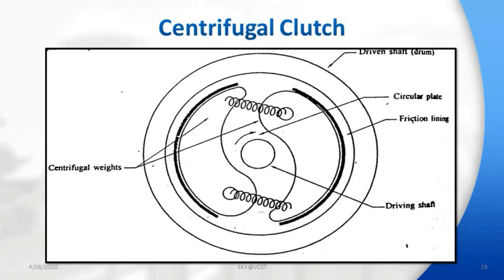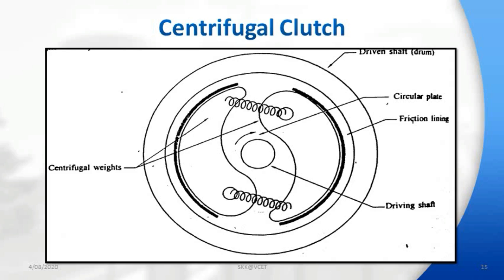The centrifugal clutch construction wise, if I want to explain, consists of two centrifugal weights pivoted on a circular plate. So we can see in the drawing centrifugal weights pivoted to the circular plate and connected together by means of a spring.